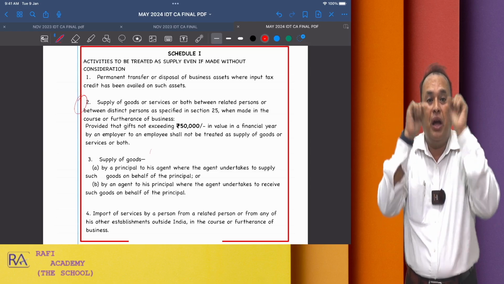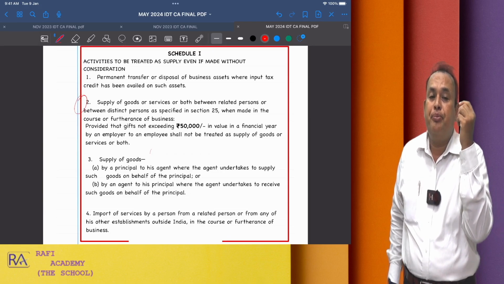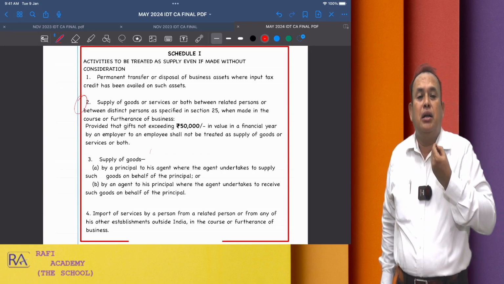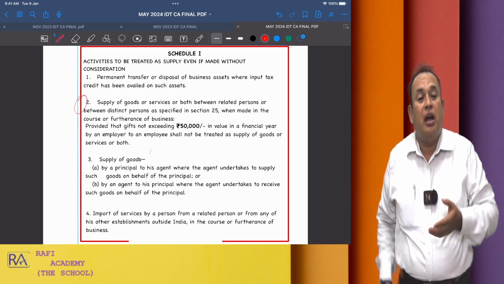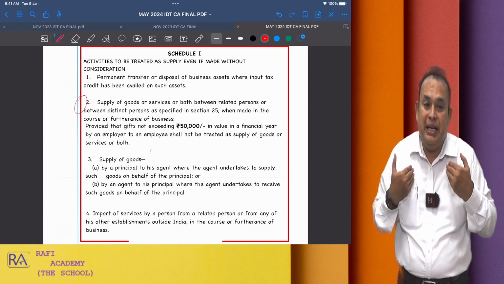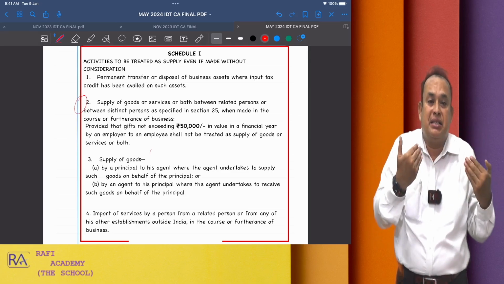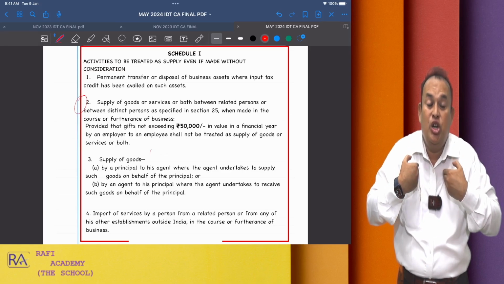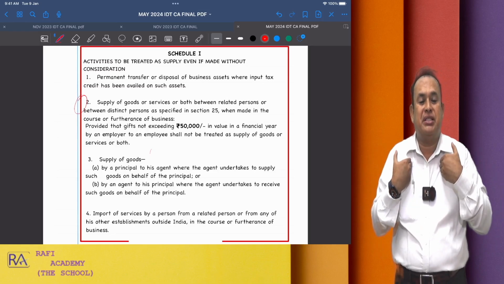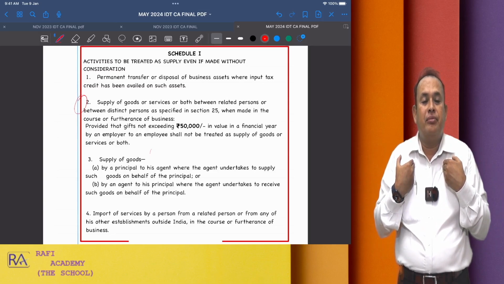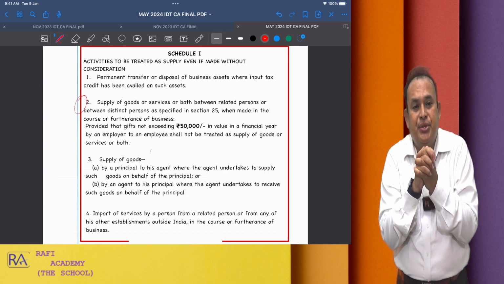Related parties include family. Family refers to section 2(49), which says spouse and their children, and then parents, grandparents, brothers and sisters of such person who are mainly or wholly dependent on such person, then we call them related parties.